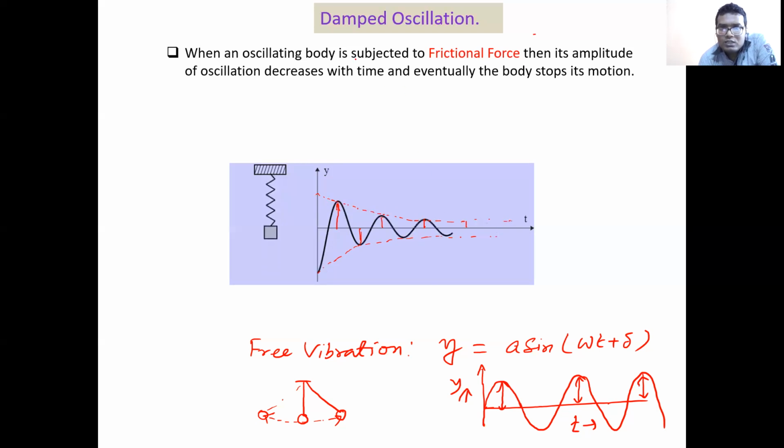So this is known as damped oscillation. Hopefully it is clear to you. When an oscillating body is subjected to frictional force, its amplitude of oscillation decreases with time, and eventually the body stops its motion. That kind of oscillation is known as damped oscillation or damped vibration.